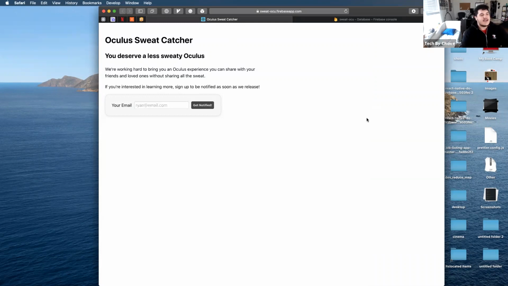So my idea was, all right, let's build this little thing that we can add to the Oculus, where it's going to just catch all my sweat, so that instead of you experiencing my sweat, you're experiencing what Oculus has to give, right? So before I go out and figure out this thing, I'm just going to build a nice simple website to gather interest, to gather emails, to see who would be interested in this.